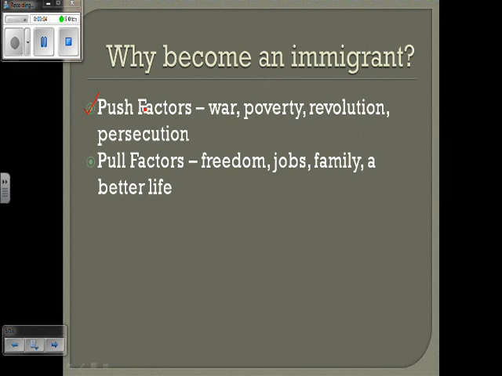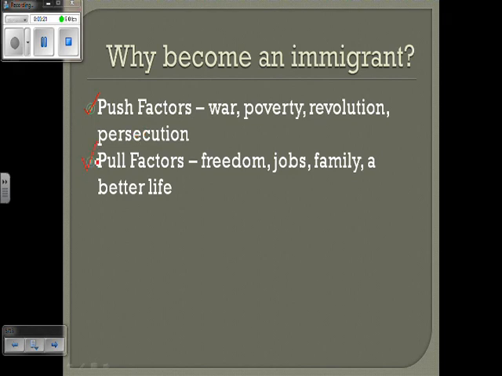So things that would make immigrants want to leave their country, right? Maybe there's a civil war, poverty, people are struggling to make a living, a political revolution, religious persecution. If you think about the Puritans and Pilgrims, they were pushed out of their homelands because of religious persecution.